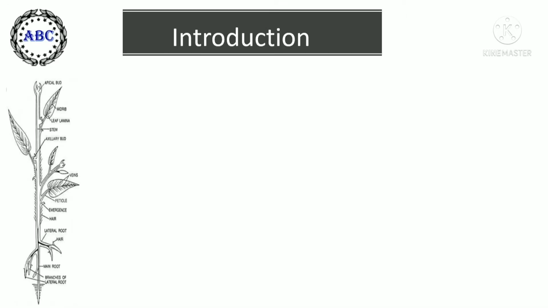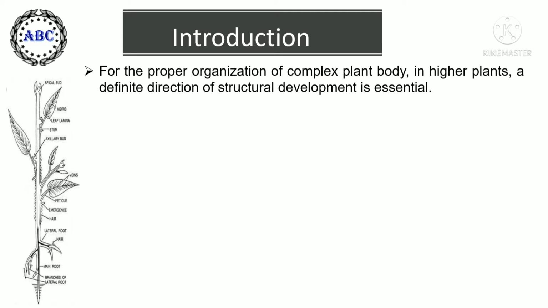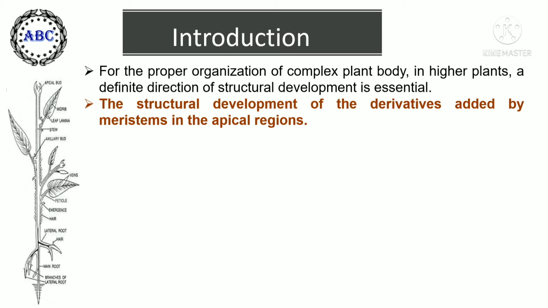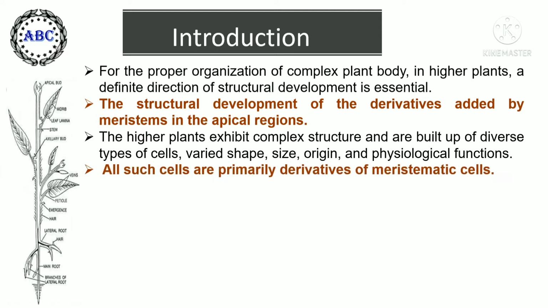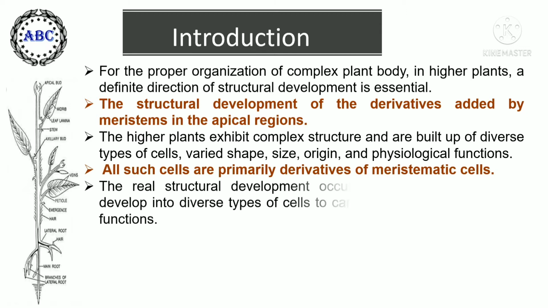In the introduction part of theories, for the proper organization of complex plant body in higher plants, a definite direction of structural development is essential. The structural development of the derivatives added by the meristems in the apical regions. The higher plants exhibit complex structure and are built up of diverse types of cells, varied shape, size, origin, as well as physiological functions. All such cells are primarily derivatives of meristematic cells.